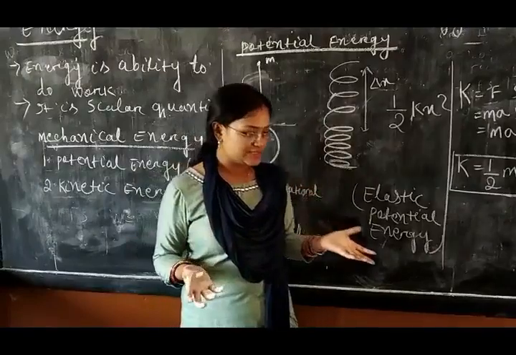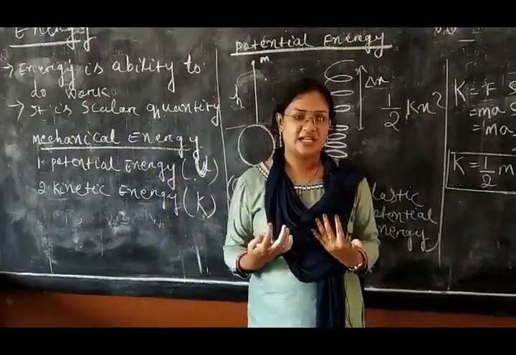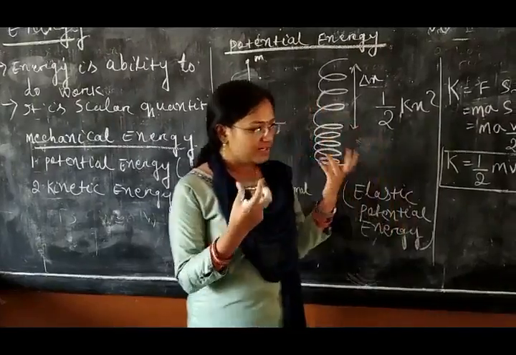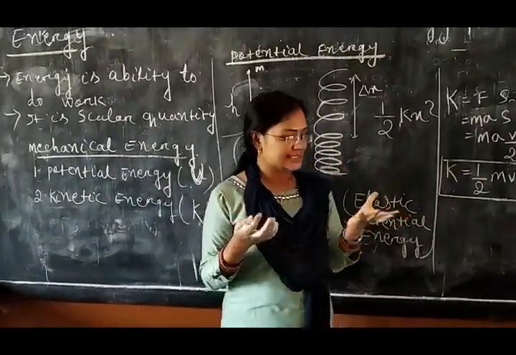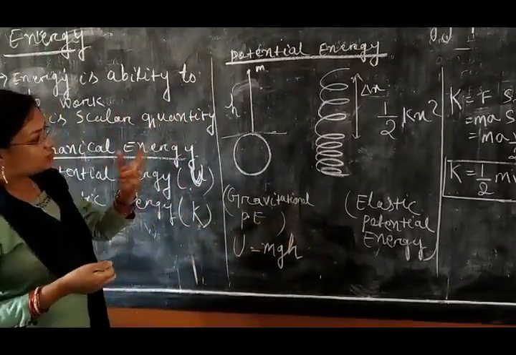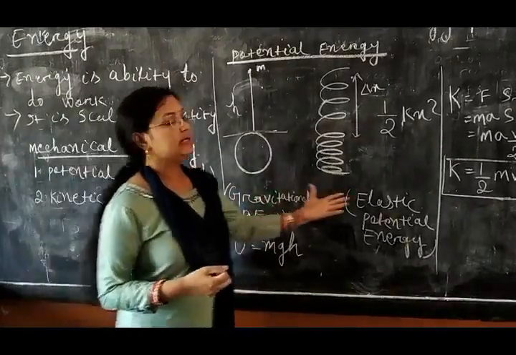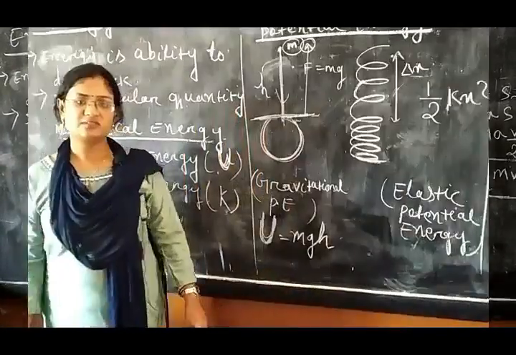Due to its position, suppose I am standing here, I am not walking here, and I am having some potential energy. So potential energy is due to its size, shape, location and configuration. We will discuss two types of potential energy: gravitational potential energy and elastic potential energy.